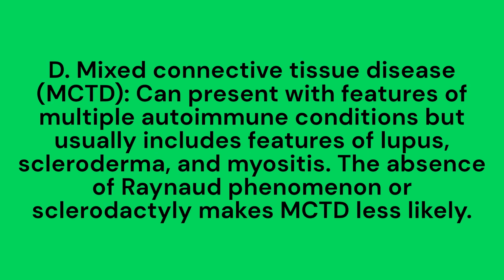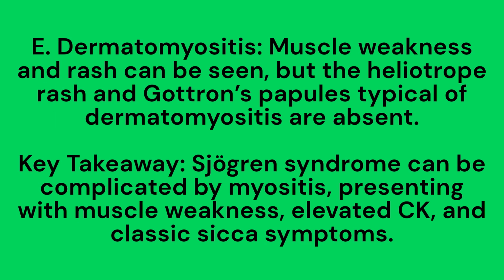D. Mixed connective tissue disease, MCTD, can present with features of multiple autoimmune conditions but usually includes features of lupus, scleroderma, and myositis. The absence of Raynaud phenomenon or sclerodactyly makes MCTD less likely. E. Dermatomyositis, muscle weakness and rash can be seen, but the heliotrope rash and Gottron's papules typical of dermatomyositis are absent. Key takeaway: Sjögren syndrome can be complicated by myositis, presenting with muscle weakness, elevated CK, and classic sicca symptoms.